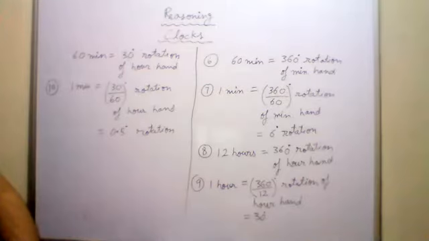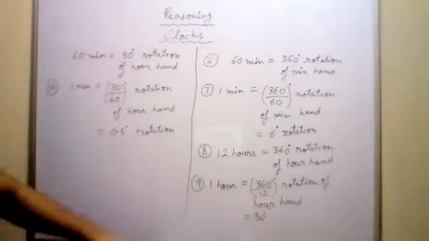Yes, tell me the answer. Sir, 450 degree. How much? 450 degree. 450 डिग्री कैसे आ गया? कॉमन सेंस भी लगा सकते हैं. सर्कल का तो रोटेशन ही 360 होता है. Sir, please repeat the question. I am asking you that what is the angle covered by the minute hand?